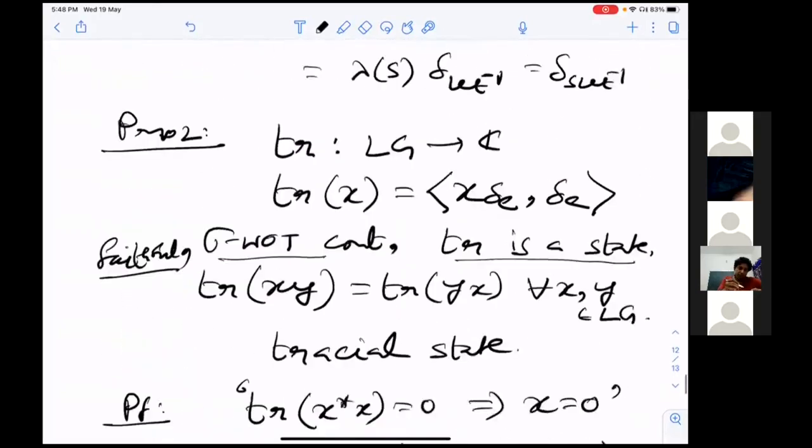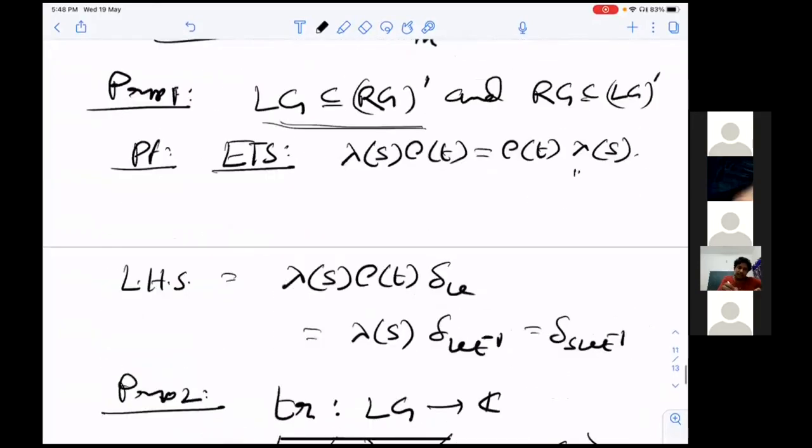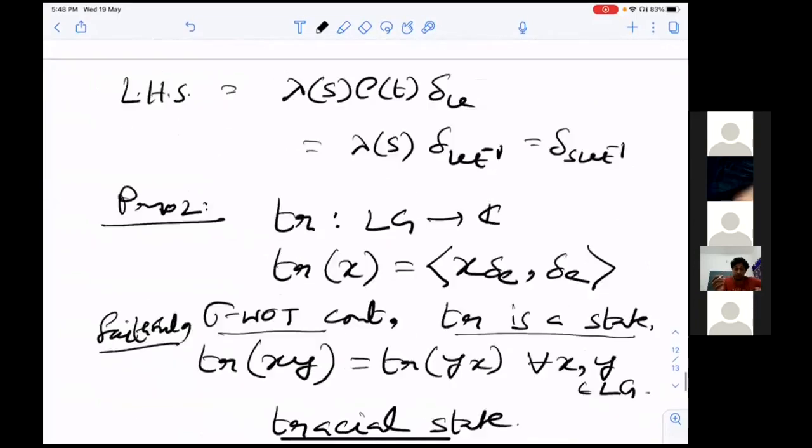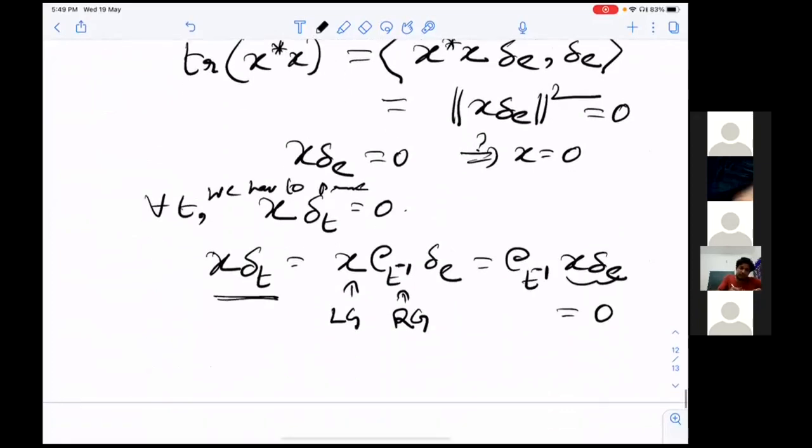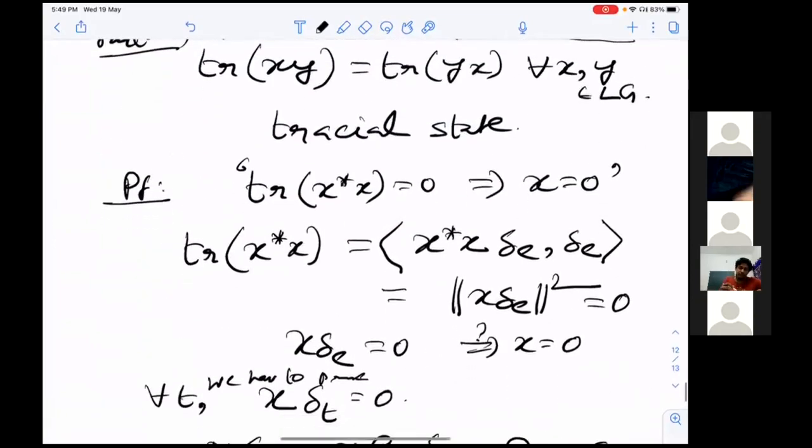Therefore, by proposition 1, L(G) and R(G) commute. So this will be rho_{T inverse} X delta_E, and this is 0. So X on any delta_T is 0. Therefore, X is 0. This type of thing is called the faithful property: trace of X star X is 0 implies X is 0.